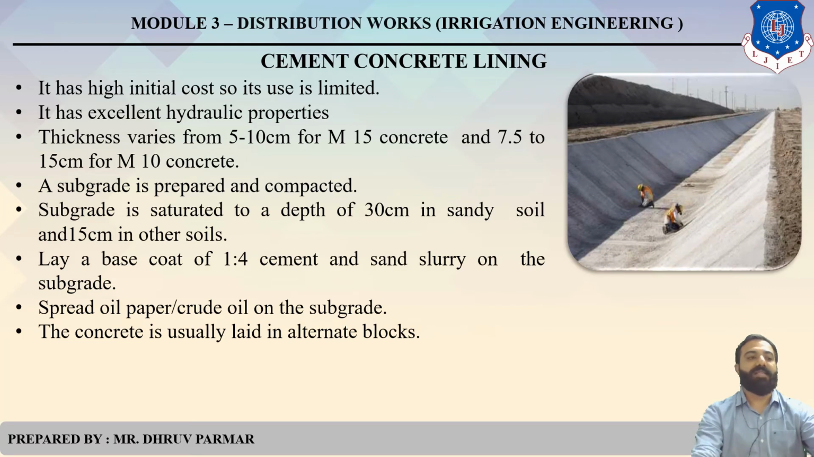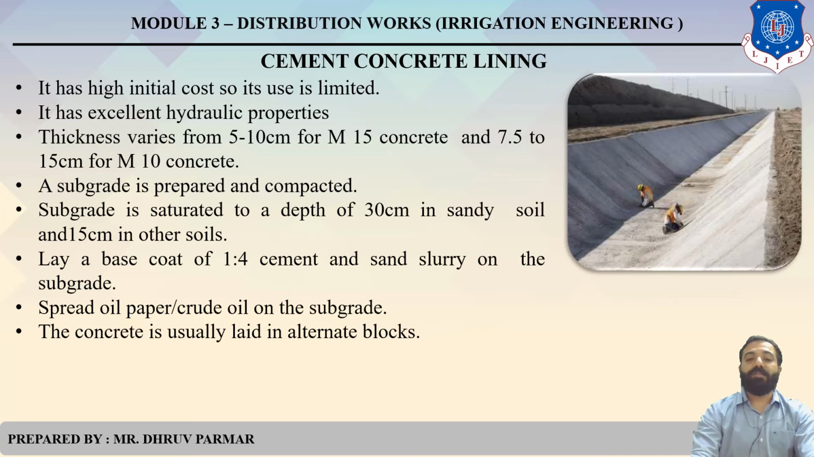Then cement concrete lining. In cement concrete lining, it has a high initial cost, so it is used in a limited way. Like in the Narmada Canal, it is a cement concrete lining, and it has excellent hydraulic properties. Thickness is 5 to 10 centimeter for M10 concrete, and 7.5 to 15 centimeter for M10 concrete.